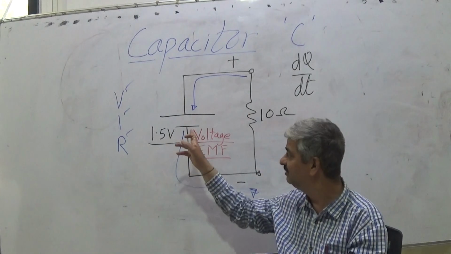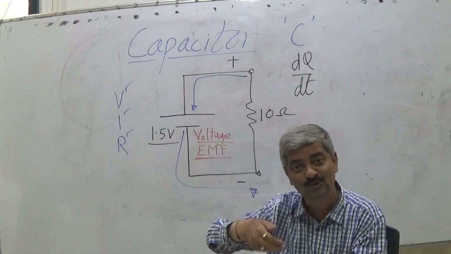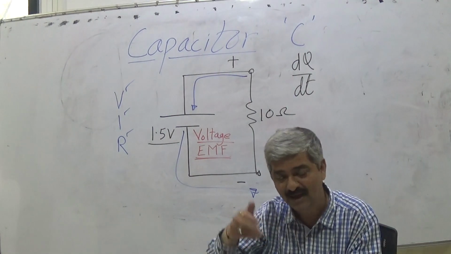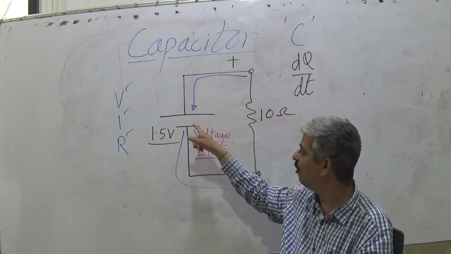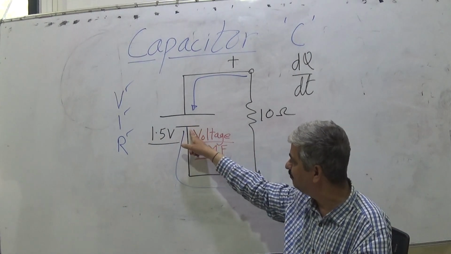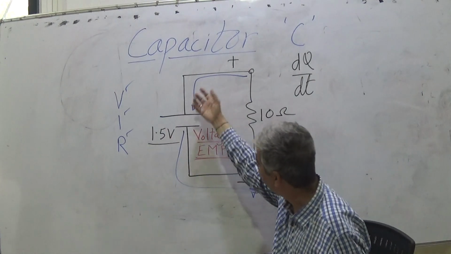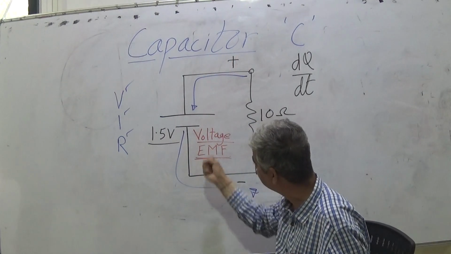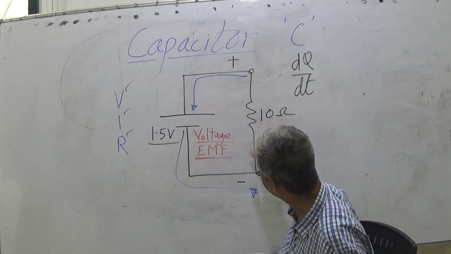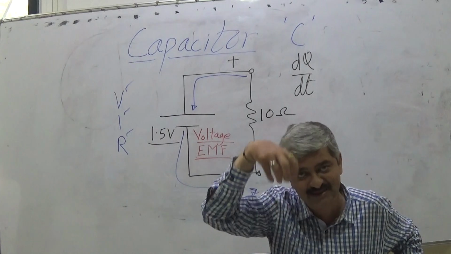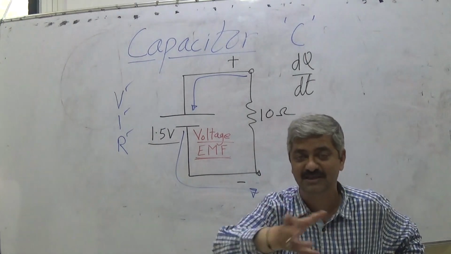They collide with the nuclei, and in that process they lose their kinetic energy. Because of the negative terminal pushing electrons away and the positive terminal pulling them, there is a constant thrust in this direction, and in between there is opposition, so that leads to some constant speed.